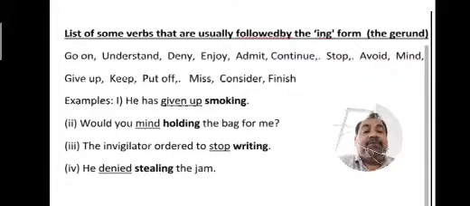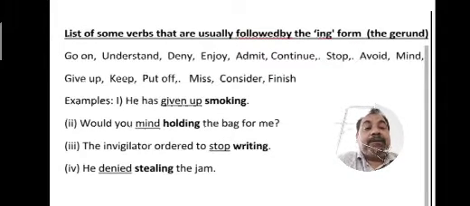There are some verbs that are followed by gerunds. Let's have a look at that list. Go on, understand, deny, enjoy, admit, continue, stop, avoid, mind, give up, keep, put off, miss, consider, finish. To understand it clearly, let's see the examples.